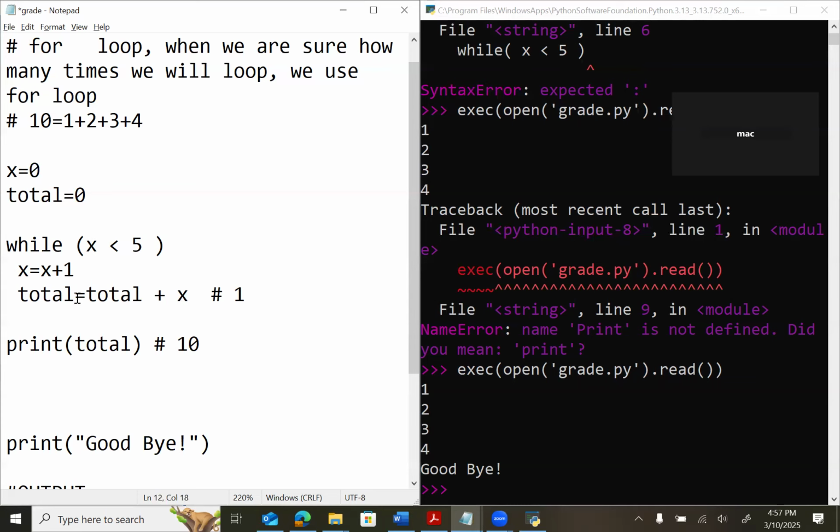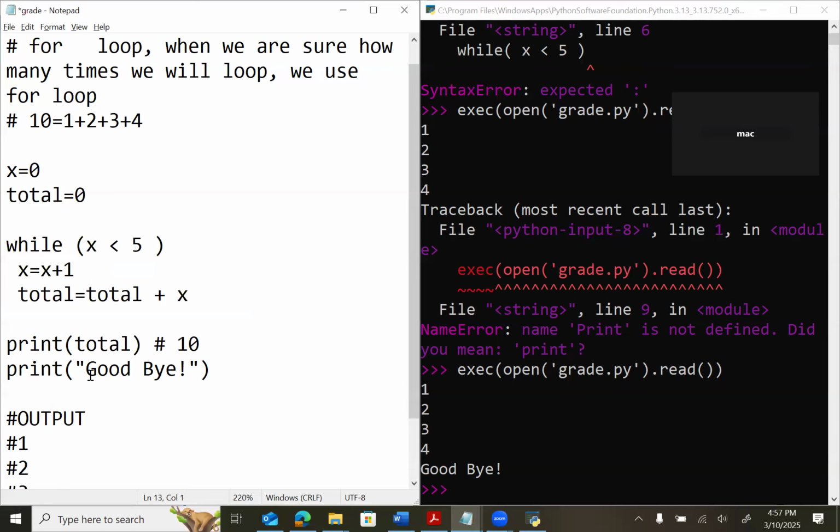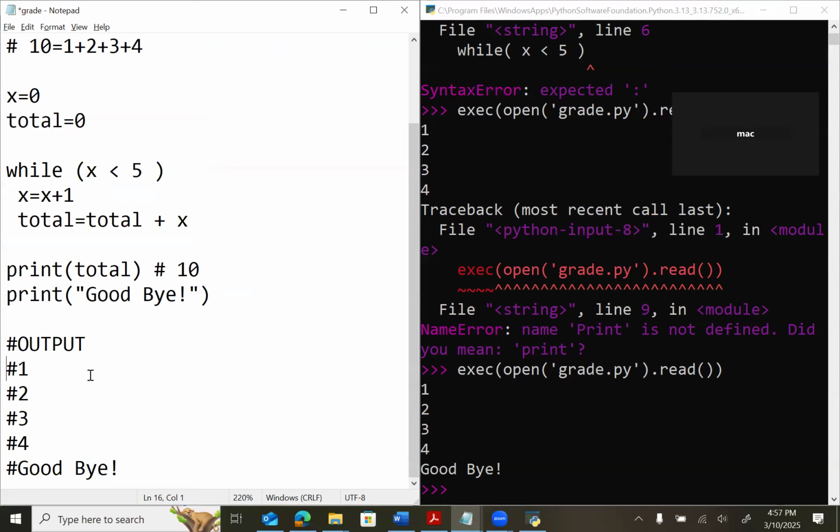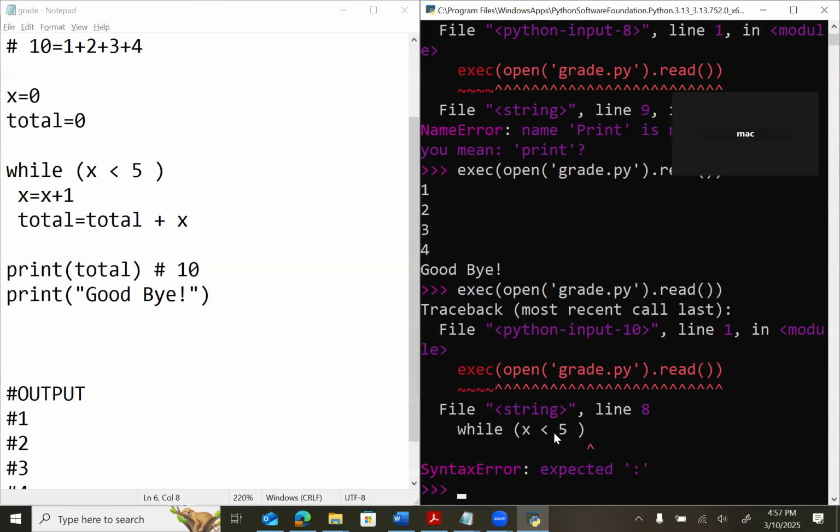So at the end of the day, once the loop is finished, I will print the total. Is that okay? Yes. I can remove this comment because it is not valid anymore. And then I'll print the output as well. So now this is my program. X is 0, total is 0, and we want to add 1, 2, 3, 4, and we should get 10. Okay, let's run the program.